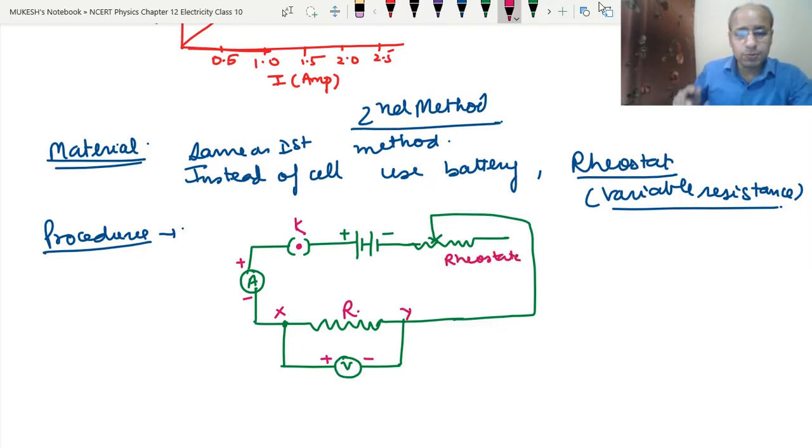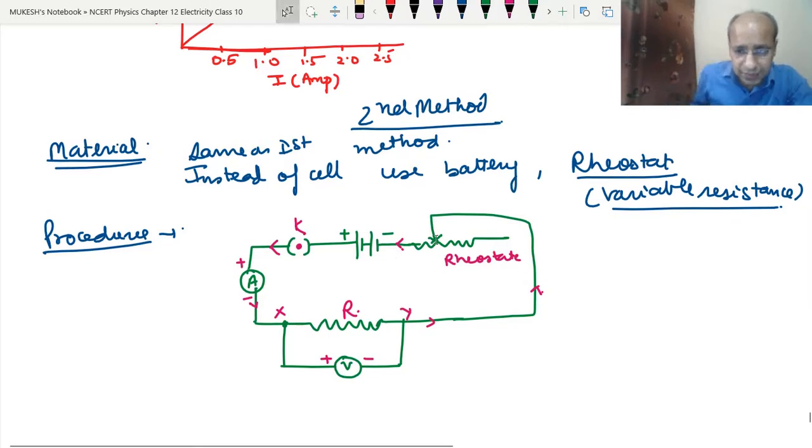Okay, so this way we will set up this experiment. When we close the key, then current will start flowing from positive terminal to the negative terminal of the battery. So what will we do first here? Basically we will take the slider of this to the extreme. We will check in both the extremes, in which extreme the resistance is becoming maximum.